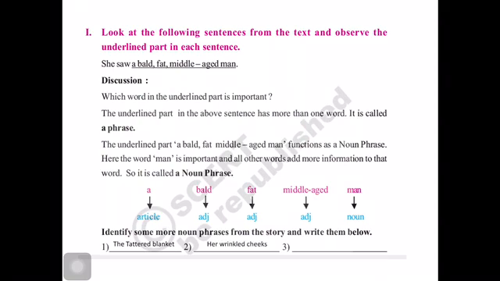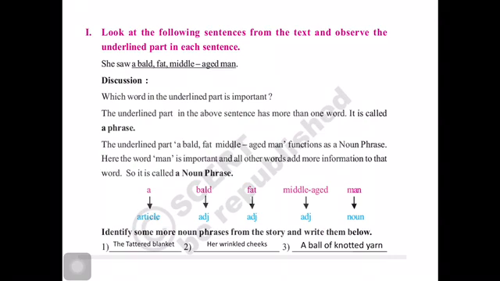The next one, her wrinkled cheeks. Here cheeks is the noun and her is the possessive. Whenever something starts with a possessive and wrinkled is the adjective, her wrinkled cheeks becomes a noun phrase. Similarly, a ball of knotted yarn.